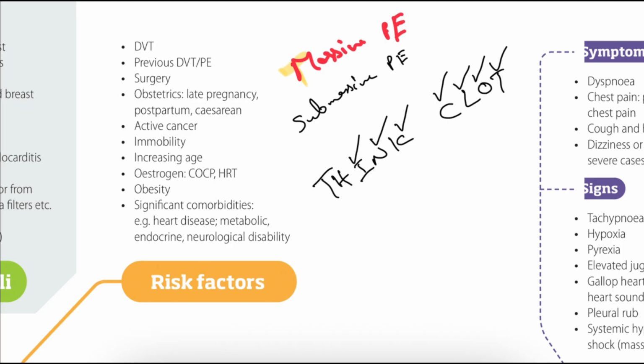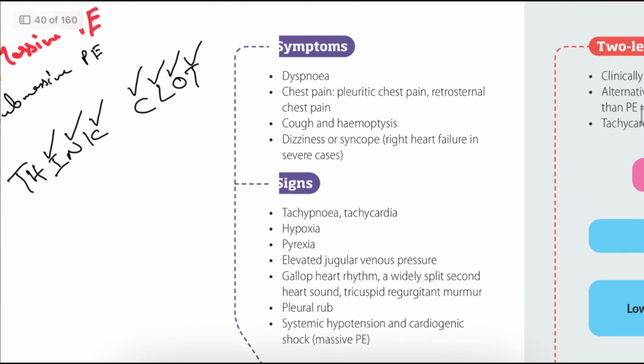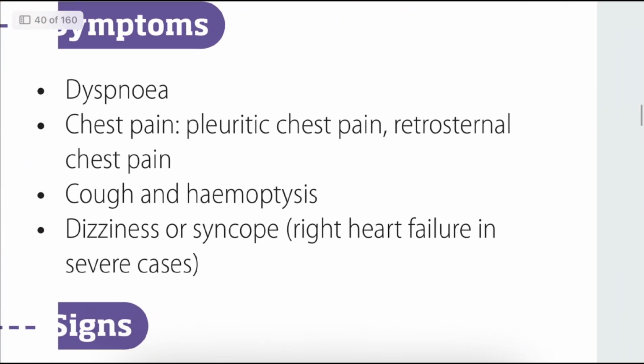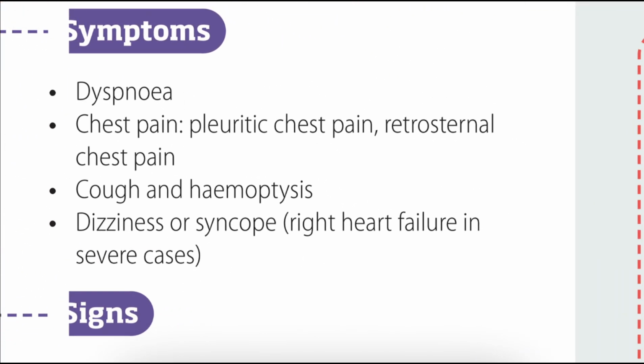Okay, and some moderate risk factors also, like heart failure, obesity, smoking, OCPs, and increasing age. These are the most common patient risk factors we can see. Next, clinical features of pulmonary embolism. If you are looking at clinical features, first of all, we have the classical triad for pulmonary embolism. The classical triad is dyspnea, difficulty in breathing, and chest pain, pleuritic chest pain, retrosternal pain the patient will get.